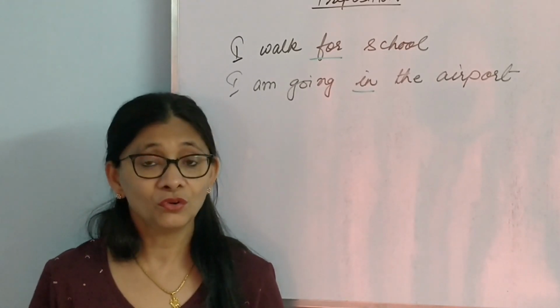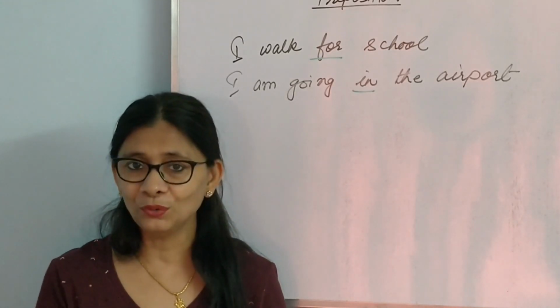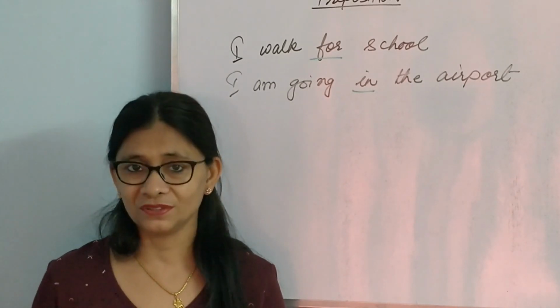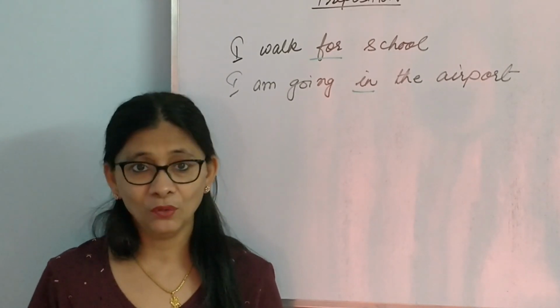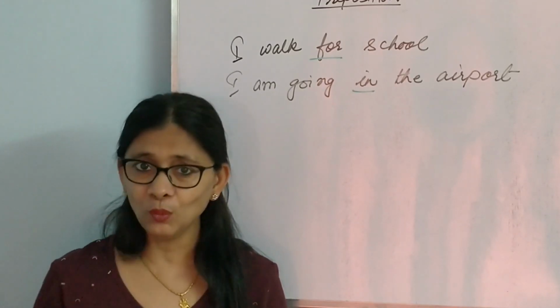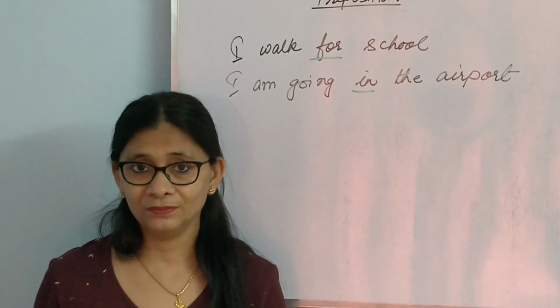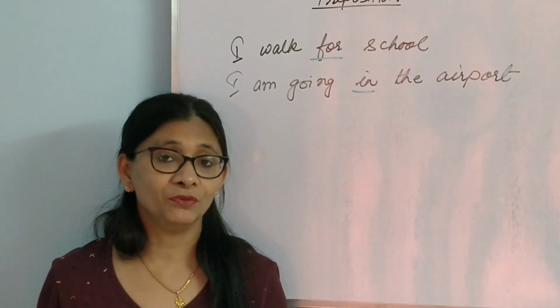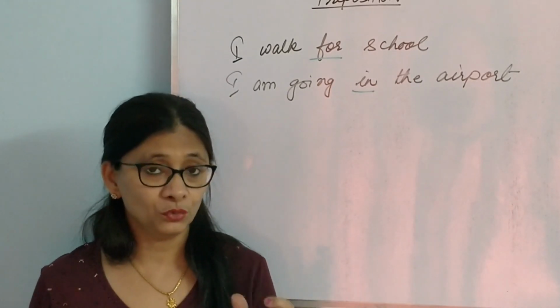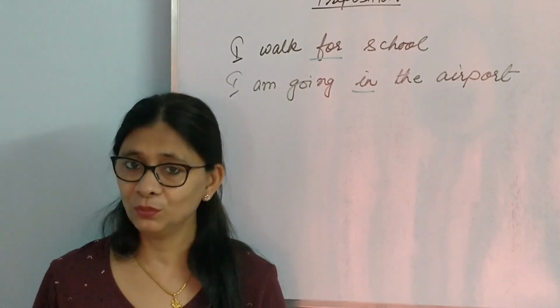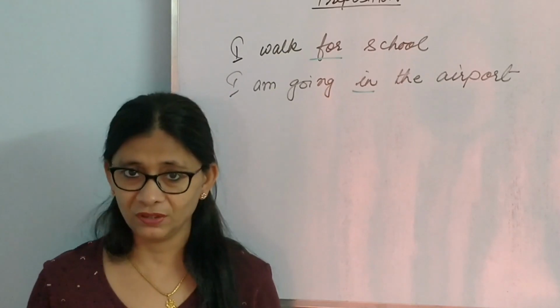So what happens is we do not know in what context a particular preposition is used. Today we shall be talking about a few prepositions, very small words, and we shall also know in which places to use them, so that we don't become confused. When we know where exactly to use which preposition, then whatever the situation is, we will be able to put the correct preposition, isn't it?